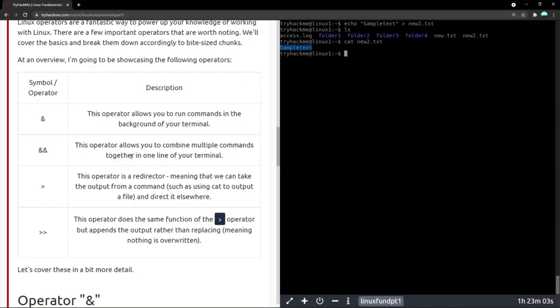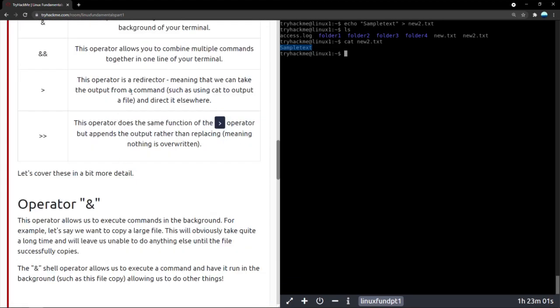Now, if we use a single right hand operator, it's a redirector. Let's say we wanted to move new2.txt's contents, sample text, to new.txt. new2.txt is a command not found, so we do cat new2.txt.